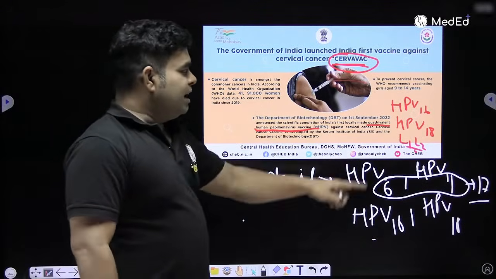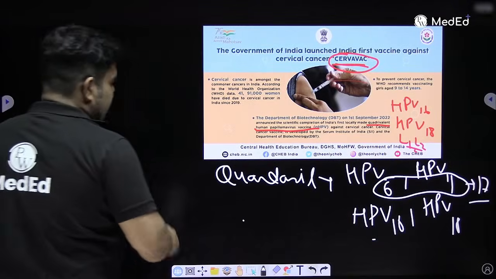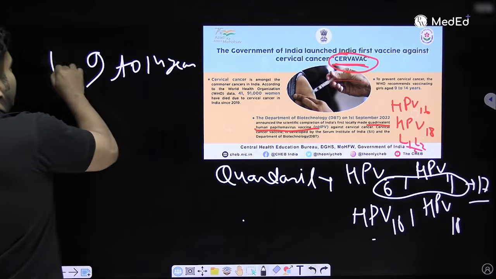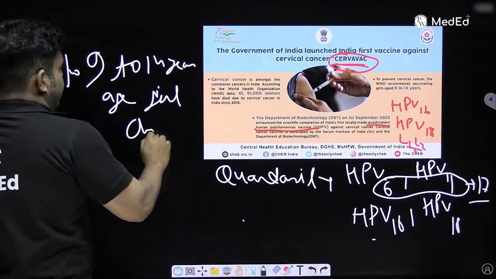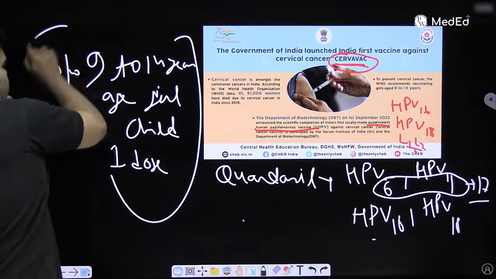So this is a quadrivalent vaccine launched. Name is Cervavac. What is the age when we give it? It is given between 9 to 14 years. Children between 9 to 14 years are getting it, and they are getting 1 dose. Okay. So do remember about this vaccine.